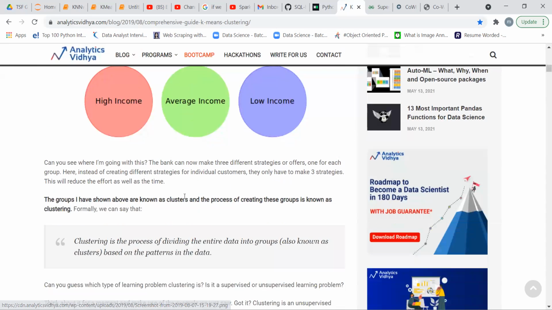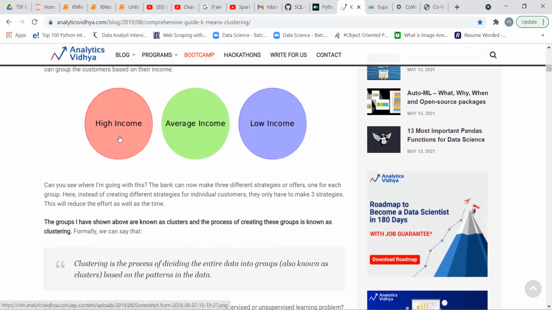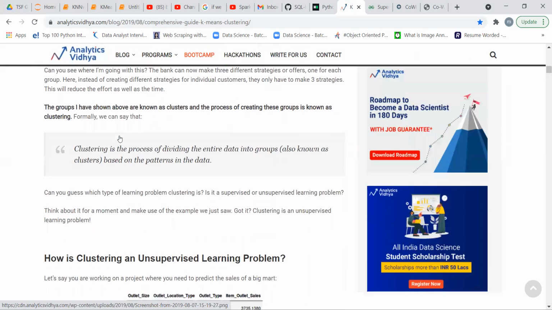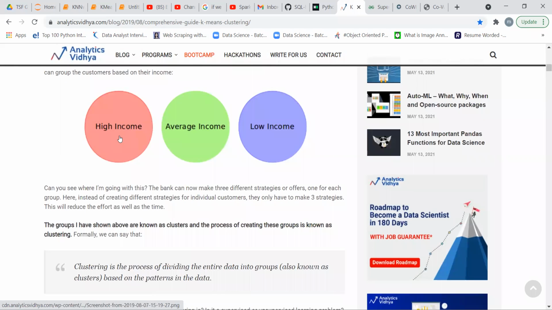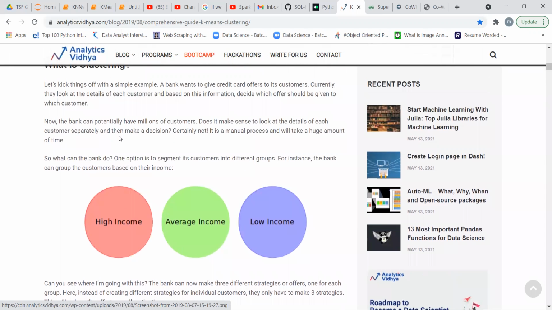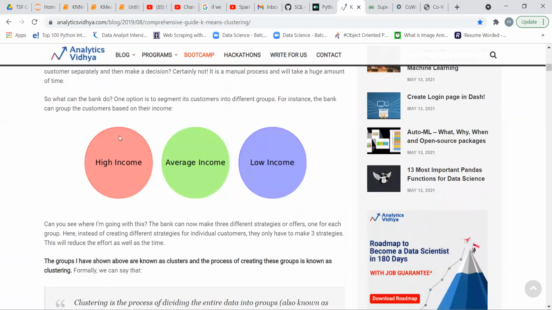These groups are called clusters. So we have a number of customers in all three clusters. With this form of clusters, we convert a whole messy type of information into an easy form.